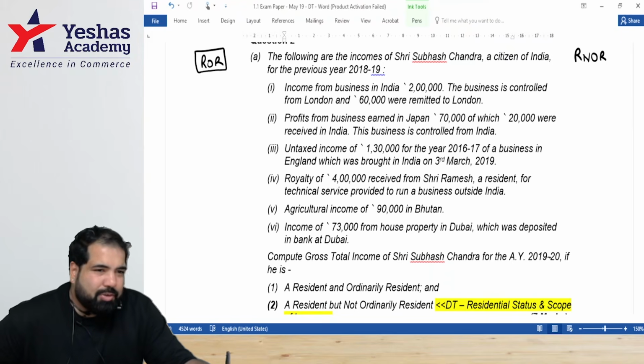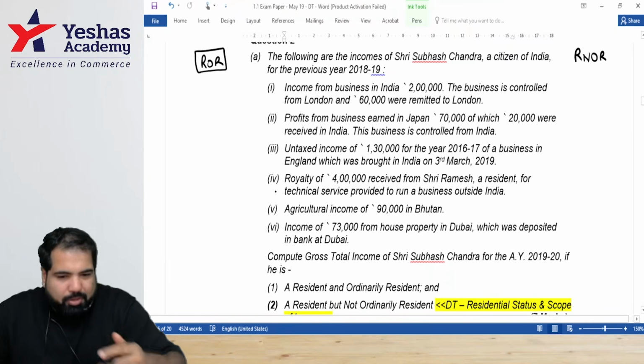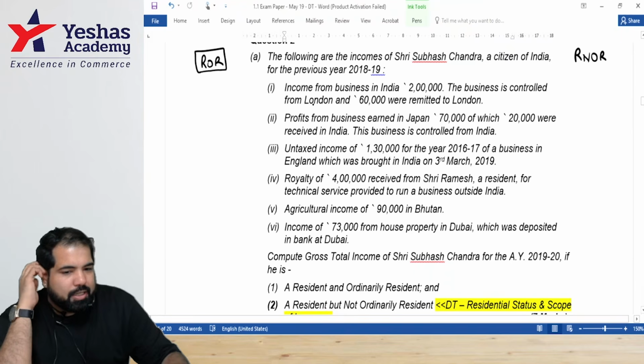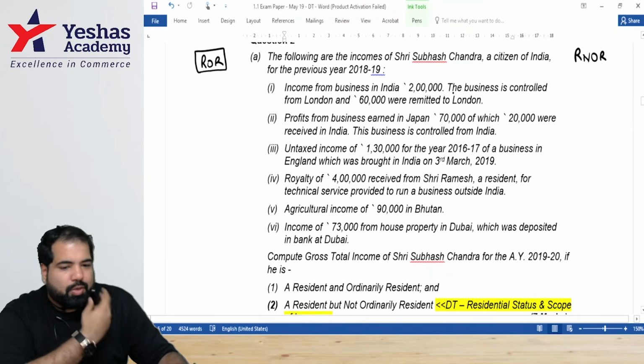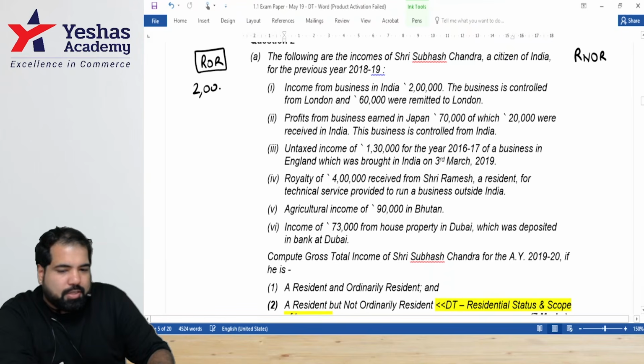All right, since it's an easy question, guys, we'll not spend too much time on it. We'll quickly recap it, guys. Yes, let's talk about ROR first. One by one, you can tell me the first one. How much will be taxed? Full 2 lakh, guys. Income from a business in India is what? 2 lakh. And the business, we don't have to see, guys. The moment there is an income, we'll tax the entire amount. So that is 2 lakh.